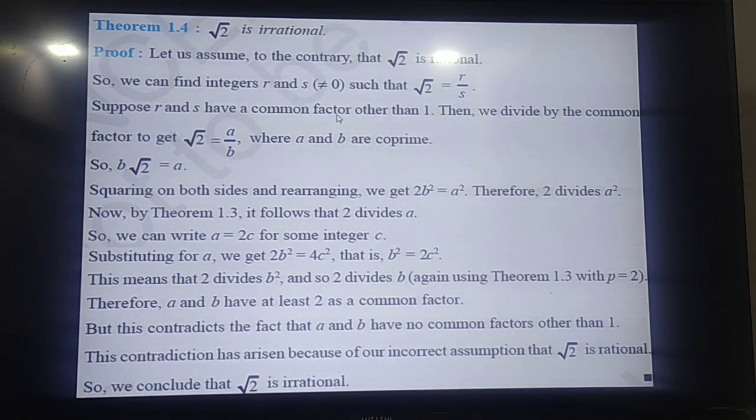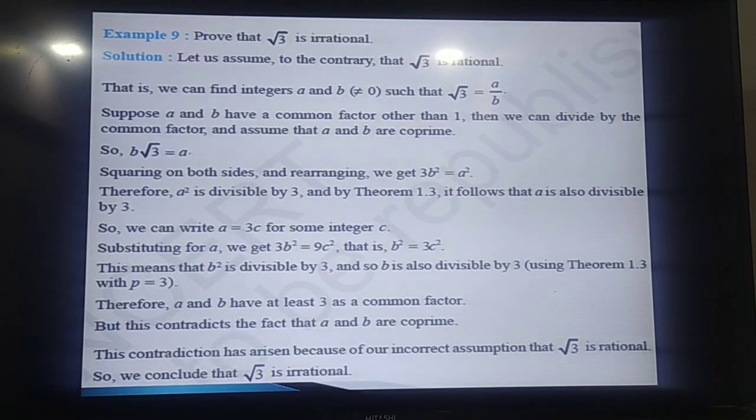Which contradicts our assumption that a and b are co-prime numbers. A and b are co-prime numbers means that a and b have got no common factor other than 1. But here a and b have got at least 2 as a common factor. So it contradicts what we said, that root 2 equal to a by b is contradicted, and it means that root 2 is not equal to a by b. It means that we conclude that root 2 is not a rational number.